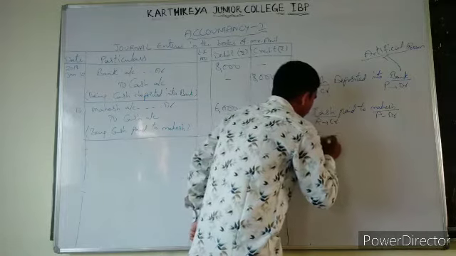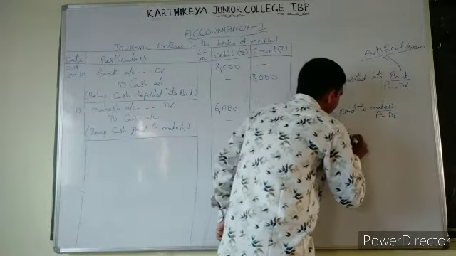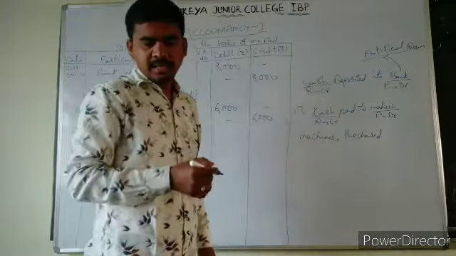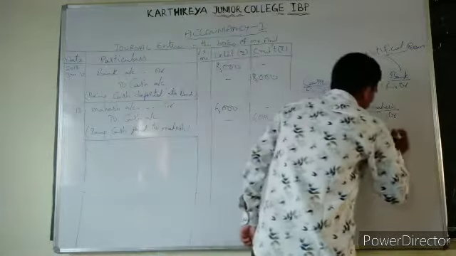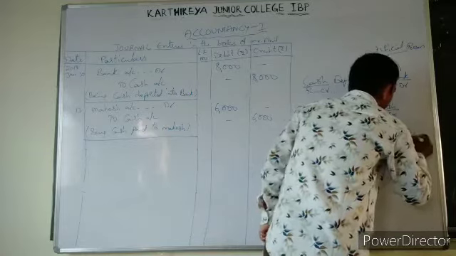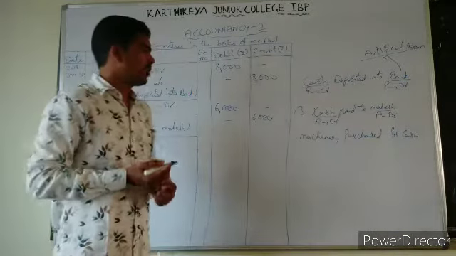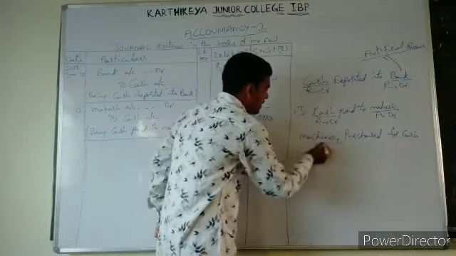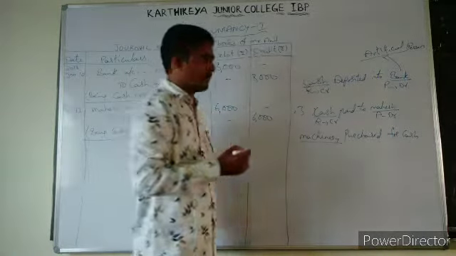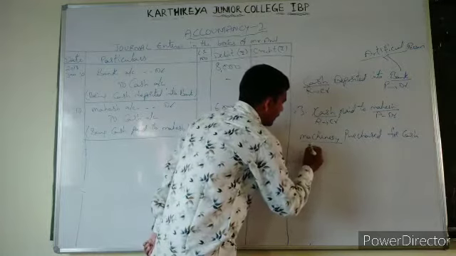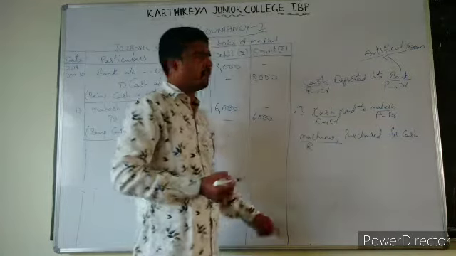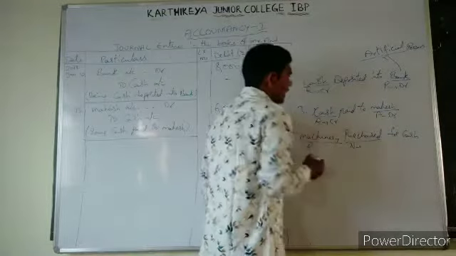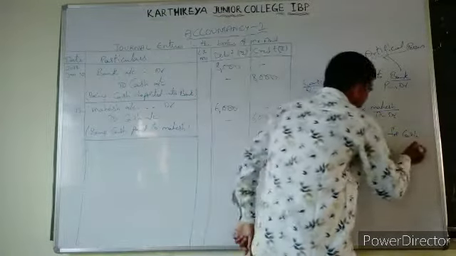Machinery purchased. Okay, machinery purchased for cash. Now let us see, students, we have purchased the machine for cash. Means machinery will be an asset. Asset, where it will be in real account, right? Next, purchases means expenditure. Next, cash is a real account.